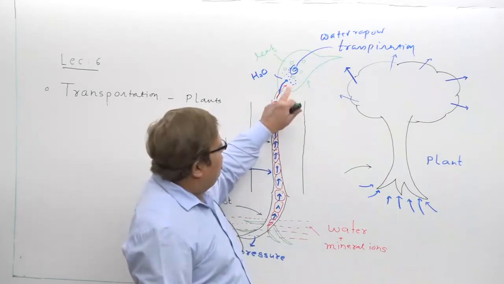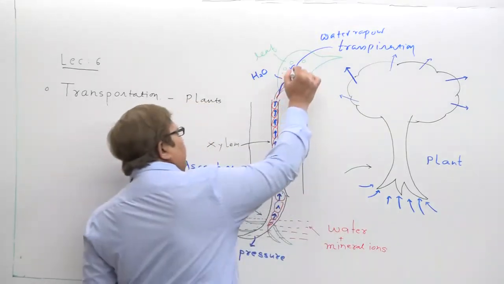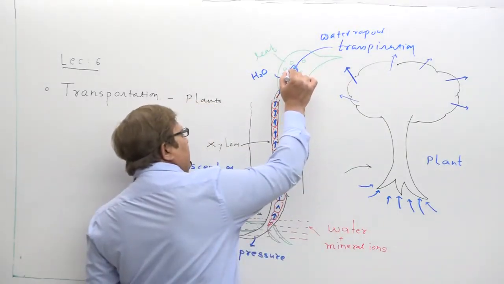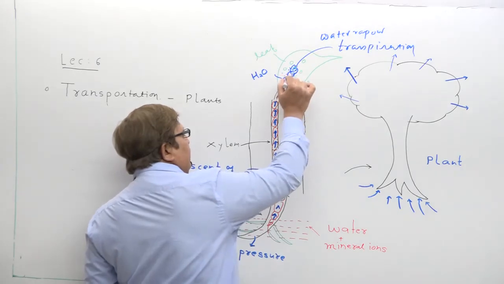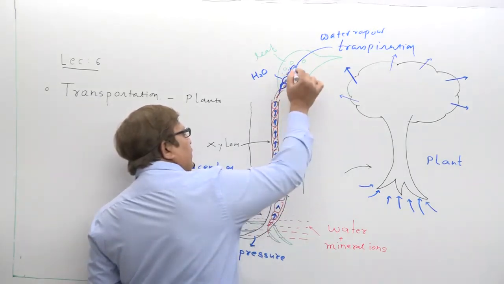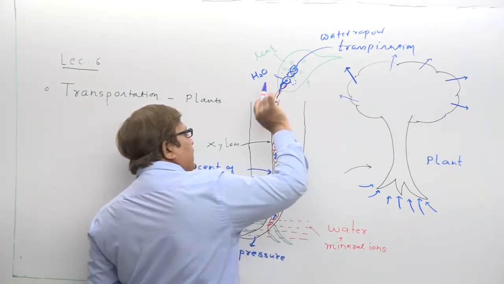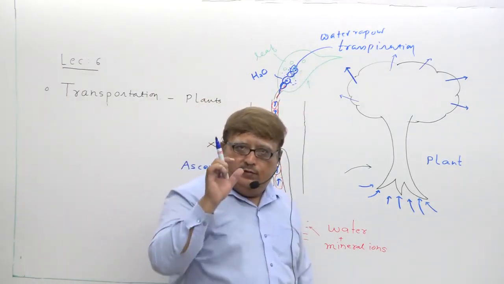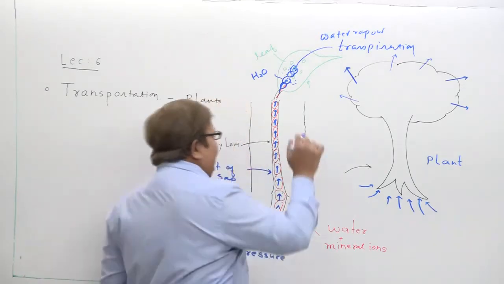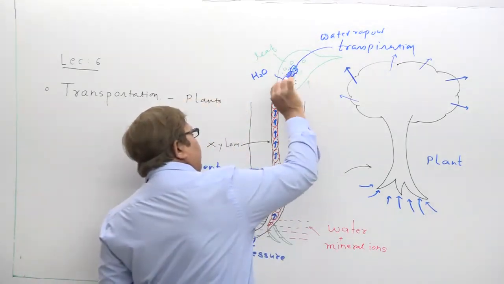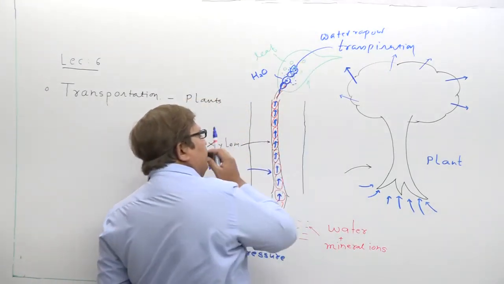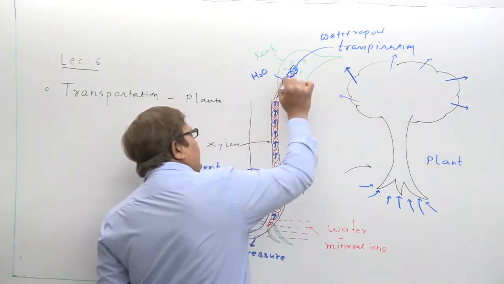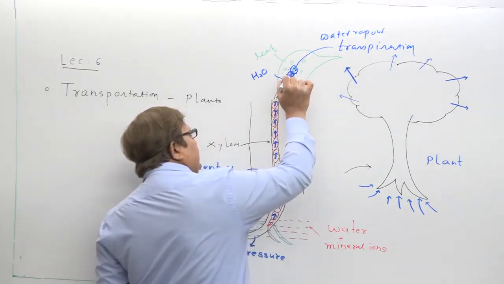When water in the leaf cell is transpired as water vapor, a deficit of water is created because water is lost to the environment through evaporation, that is transpiration. Suppose from this leaf cell we draw another leaf cell this way. Now suppose water is transpired from this leaf cell into the environment, then there is a deficit of water, and the cell which has transpired tries to pull water from the neighboring cell.